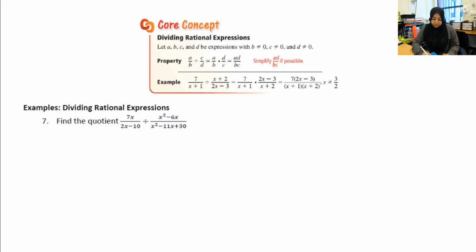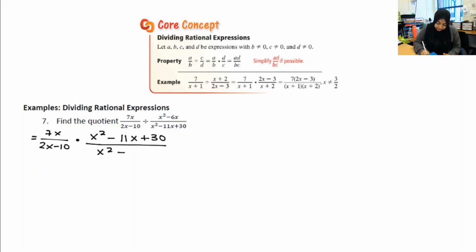The first thing I'm going to do is rewrite it as the product of the reciprocal of that second term. So 7x over 2x minus 10 times x squared minus 11x plus 30 over x squared minus 6x.